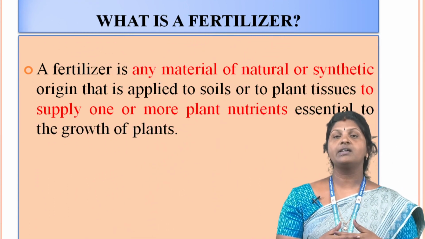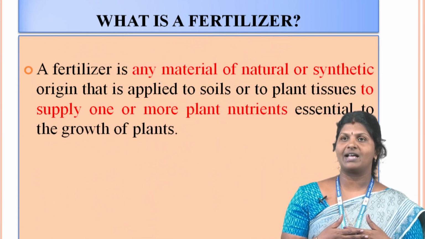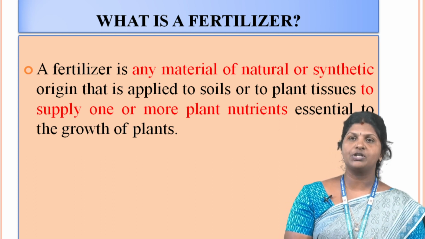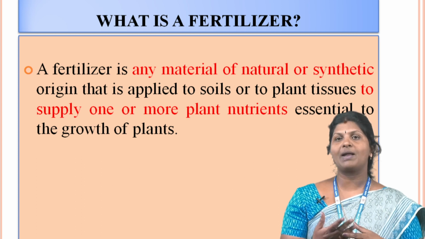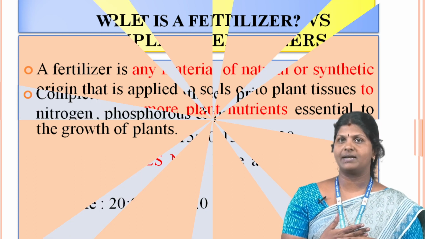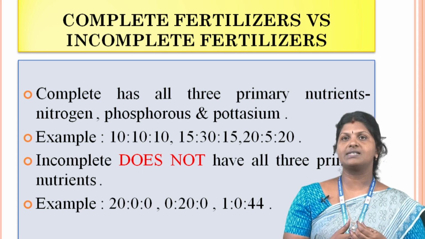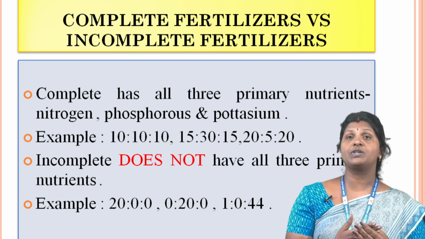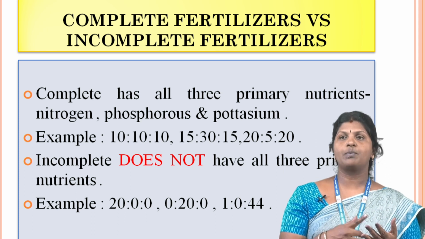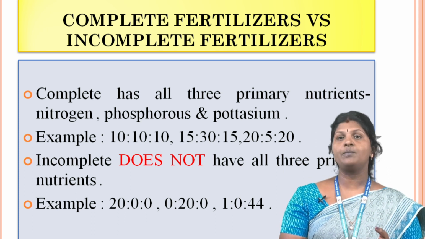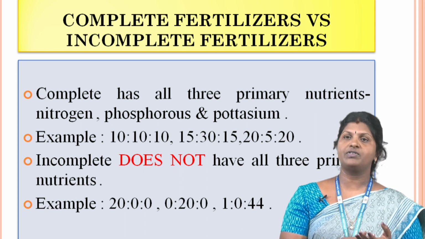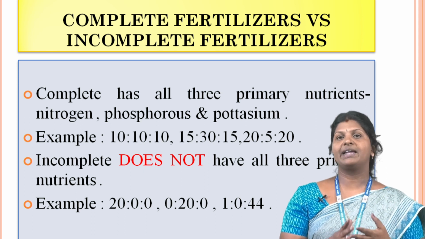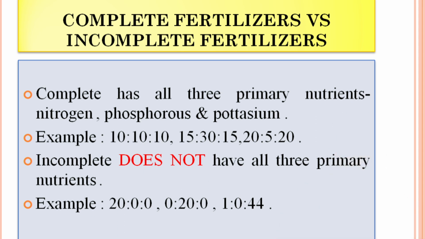What is a fertilizer? A fertilizer is any material of natural or synthetic origin that is applied to soil or to plant tissues to supply one or more plant nutrients essential to the growth of plants. Complete fertilizer versus incomplete fertilizer. Complete fertilizer has all three primary nutrients, that are nitrogen, phosphorus and potassium, for example 10:10:10, 15:30:15 or 20:5:20. The incomplete does not have all three primary nutrients.